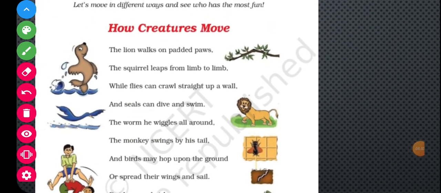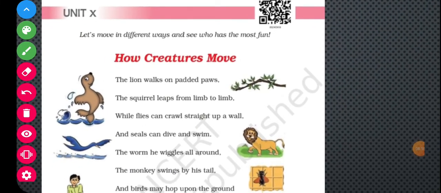So children, if you have seen a lion, they walk very silently. If they move, you can't hear any sound. Why? Because they have padded paws. And the squirrel, it leaps. Okay, children? It means they jump from limb to limb. Okay, children.